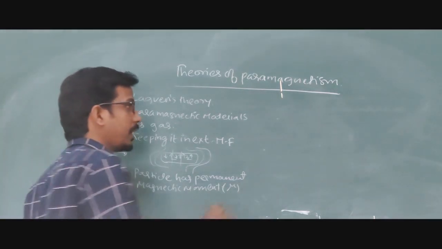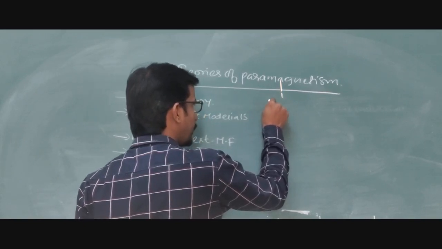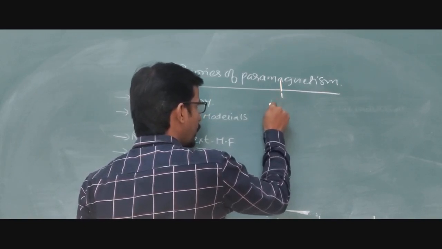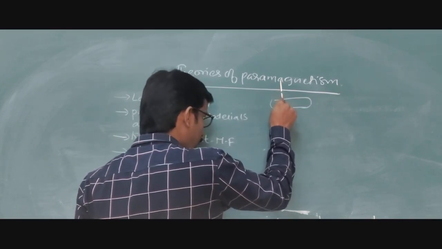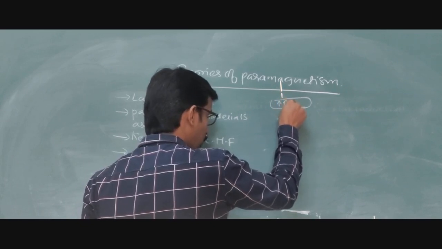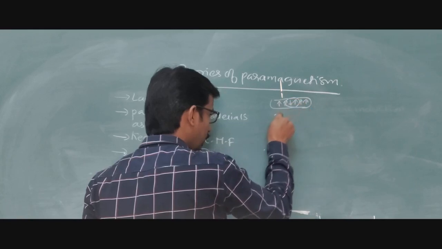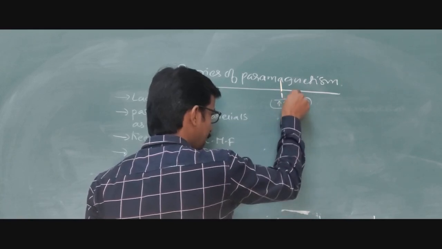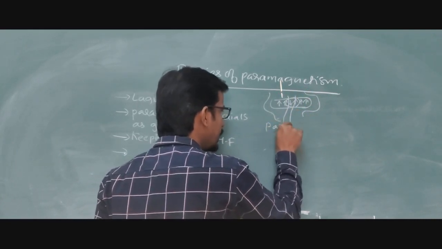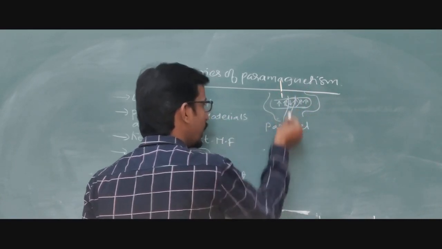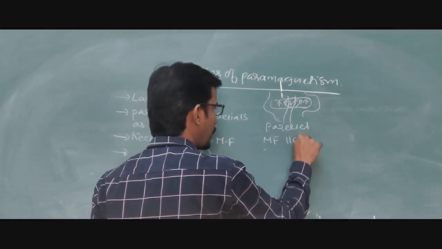Whatever dipoles are present here, they are taken in the direction parallel to the magnetic field, wherever the magnetic field is present, parallel to the applied field.